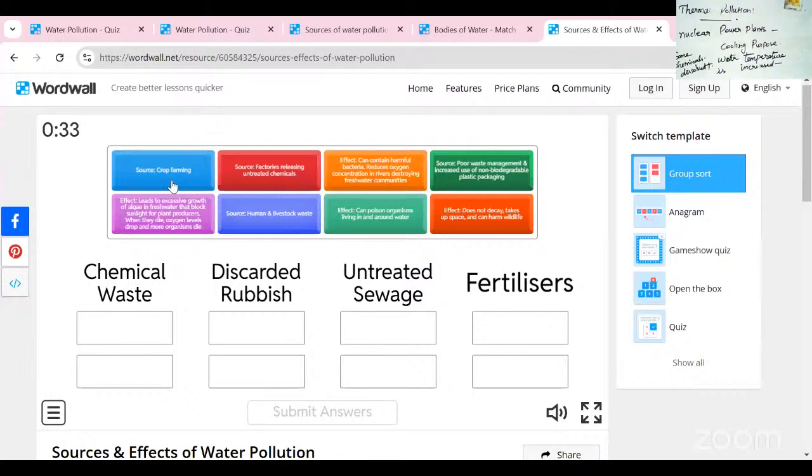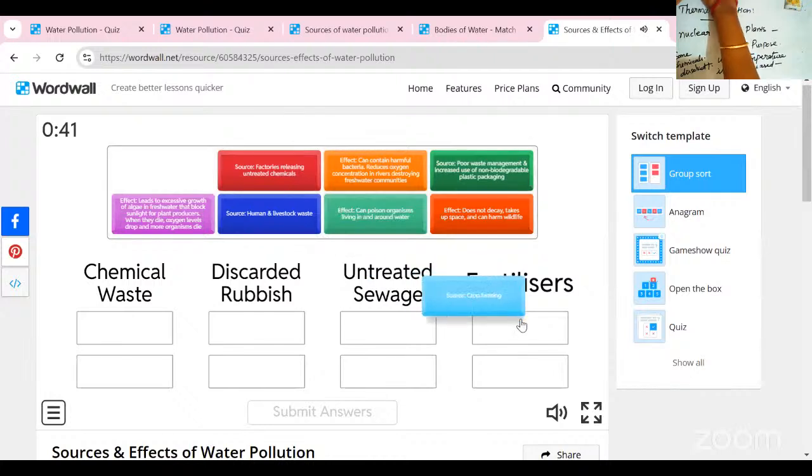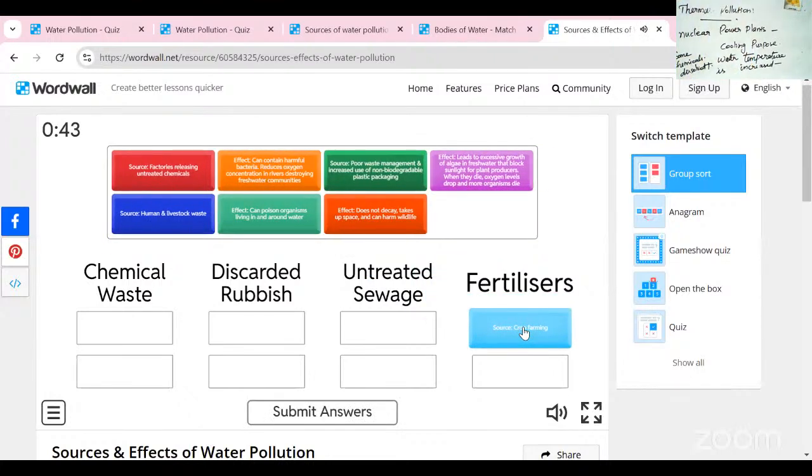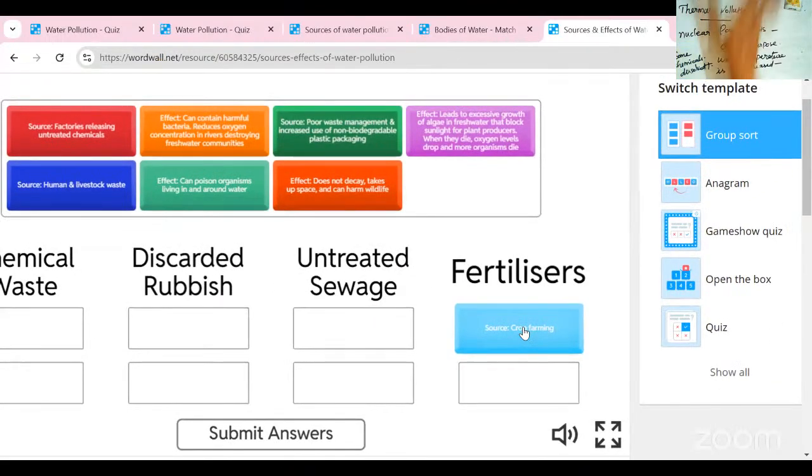So, the first one is fertilizers. Fertilizers are a source of crop farming. Different fertilizers are used in agricultural areas.